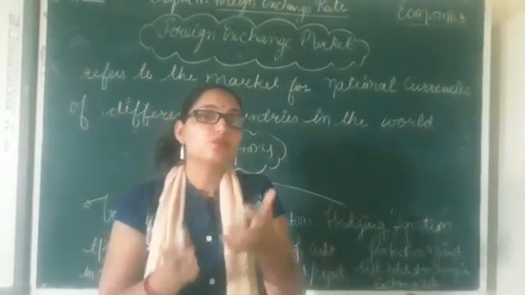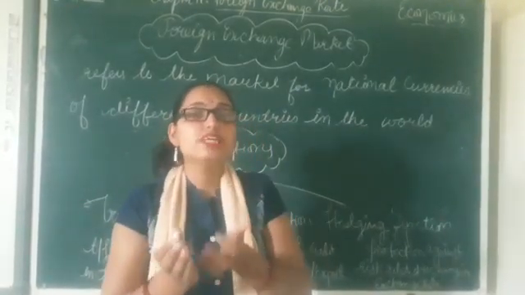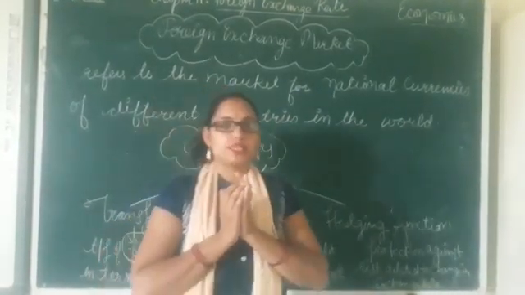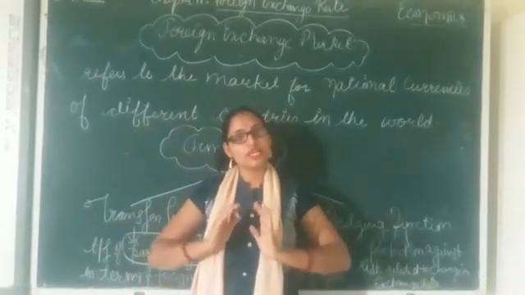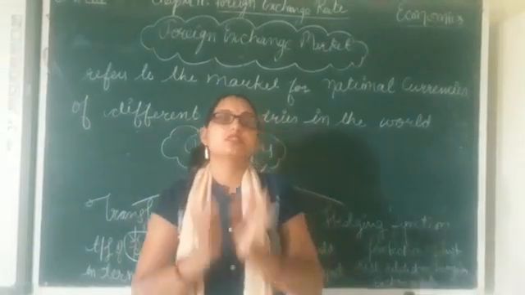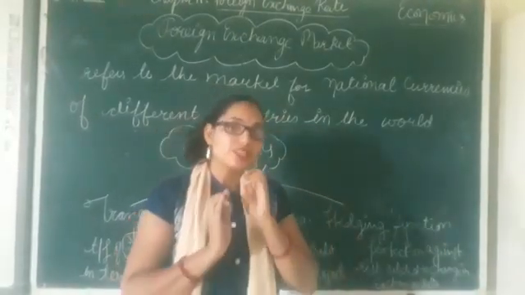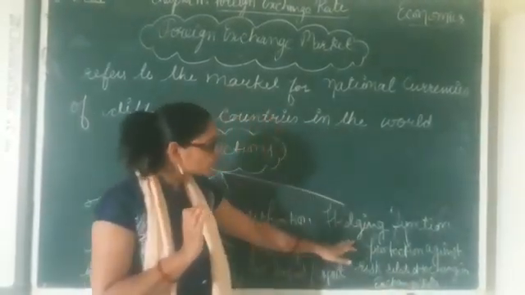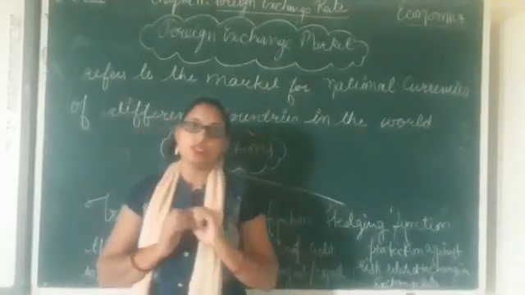This is known as protection against the risk of change in the foreign exchange rate. It means whatever change will take place in the future will not impact their contract. Clear? So this is the hedging function which is also provided by the foreign exchange market.